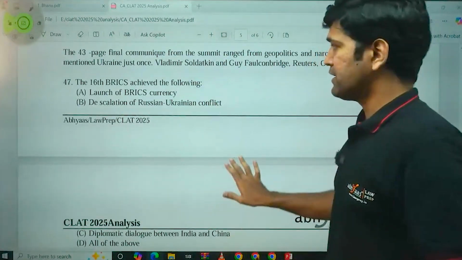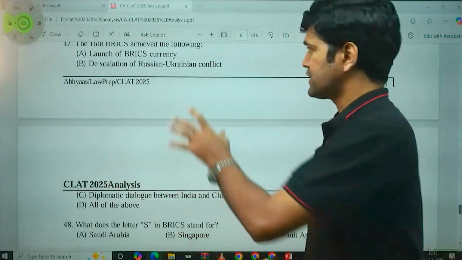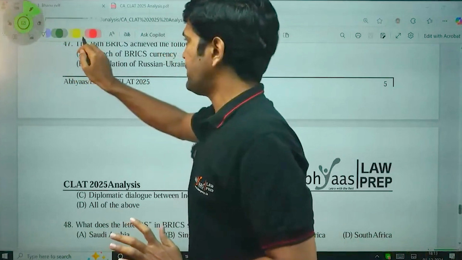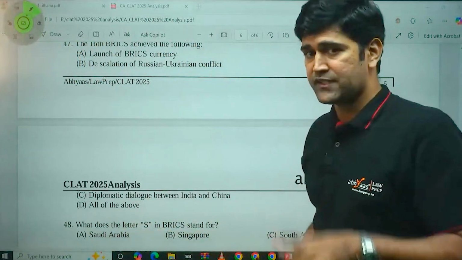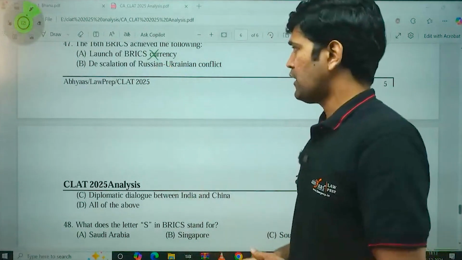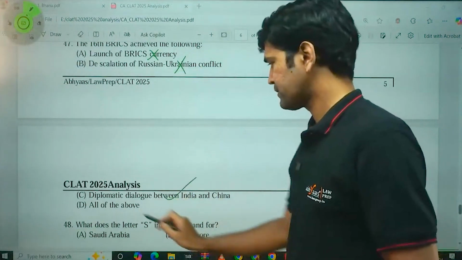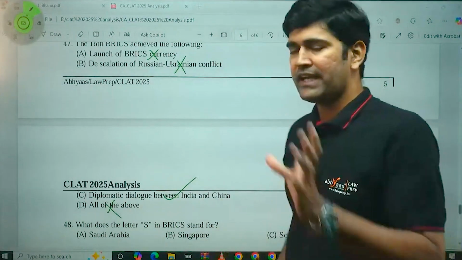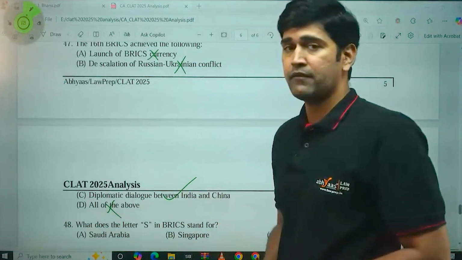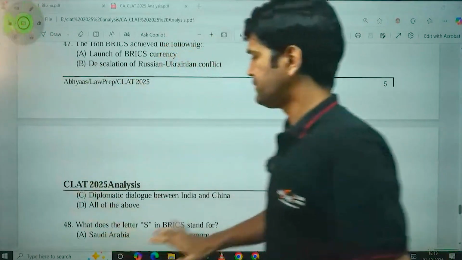The 16th BRICS summit achieved... Out of these 4 options, what is the achievement of the 16th BRICS summit? Be very careful, because it asks about the achievement of the 16th summit, which happened in Kazan, Russia, very recently in the month of October. Launch of BRICS currency? No. De-escalation of the Russia-Ukraine conflict? No. Diplomatic dialogue between India and China? Yes. Diplomatic engagements between India and China have again resumed in this 16th BRICS summit, which was held in Kazan, Russia. Hence, option C is the only correct answer for this question.